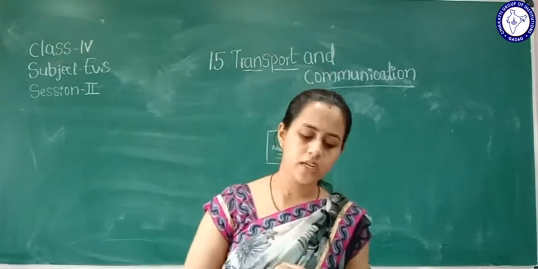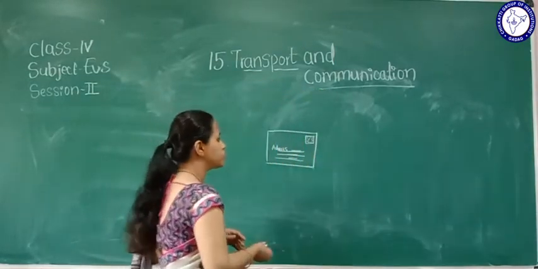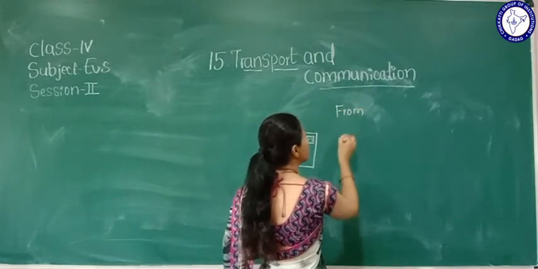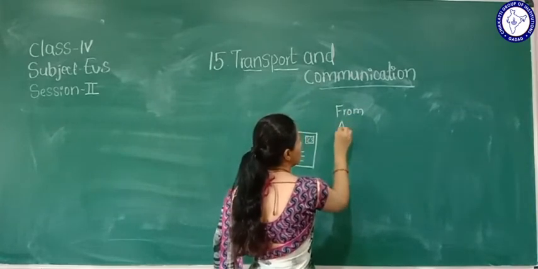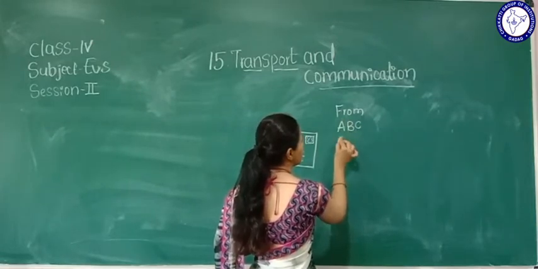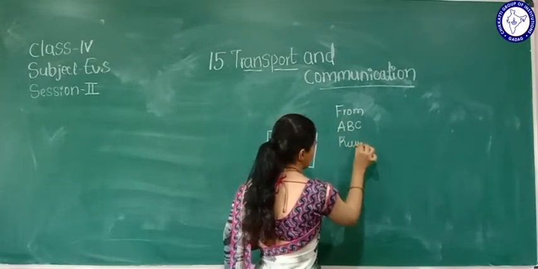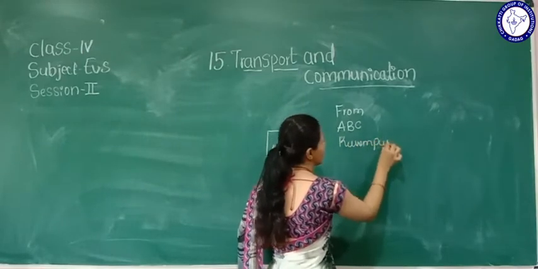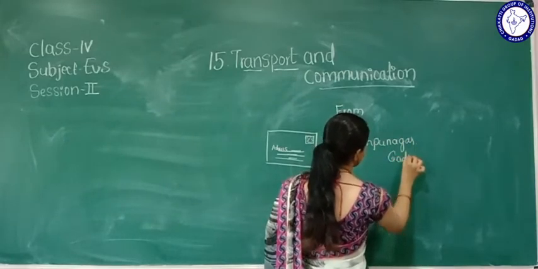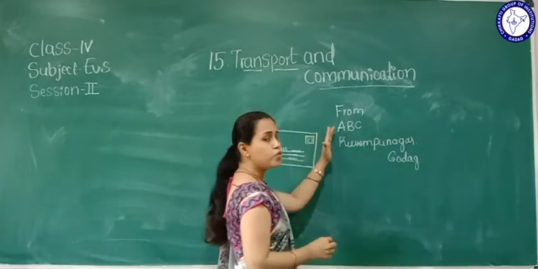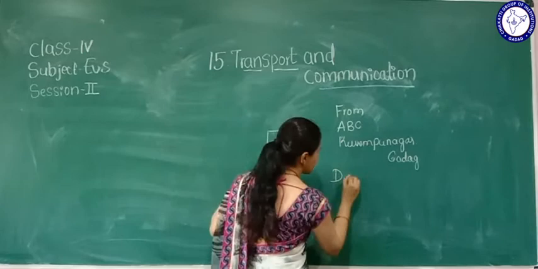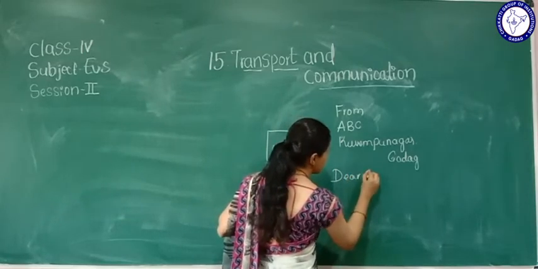Here is how you should write the "From": your name, ABC, Kuvempu Nagar, Gadag. It's from you, so you should write your information here.